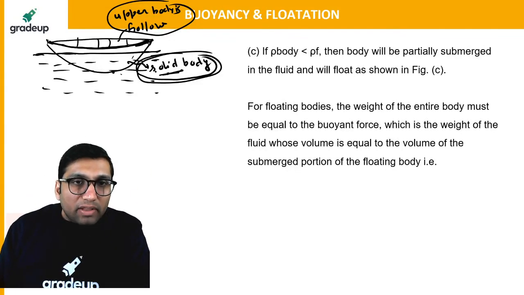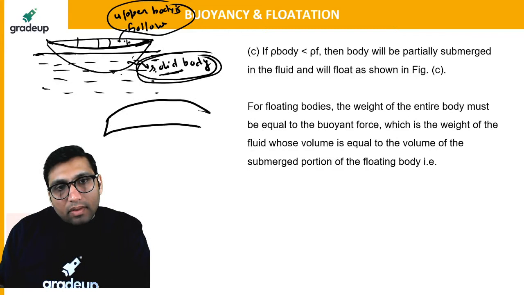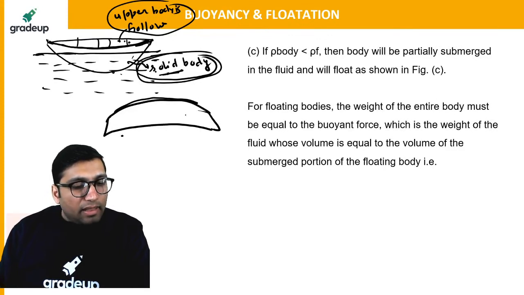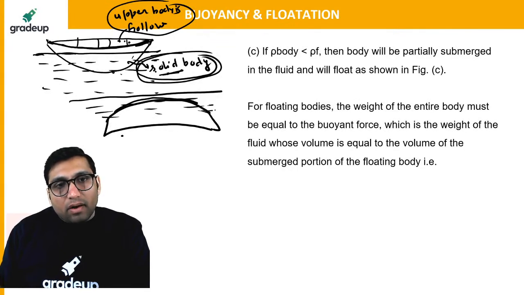It is the condition when the ship becomes like this, that is, the hollow portion comes to the bottom and the solid portion comes on the top. Under that situation, the ship will get completely submerged.